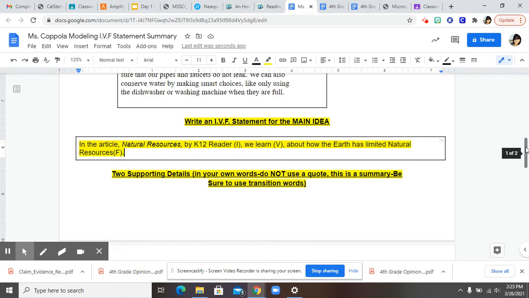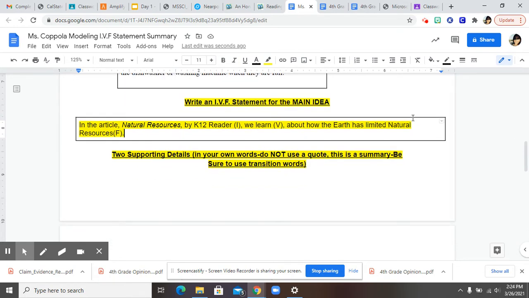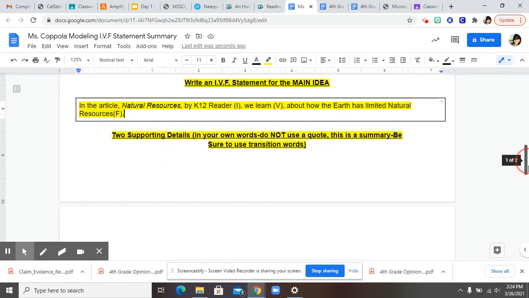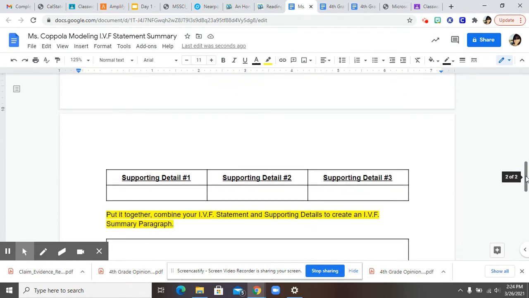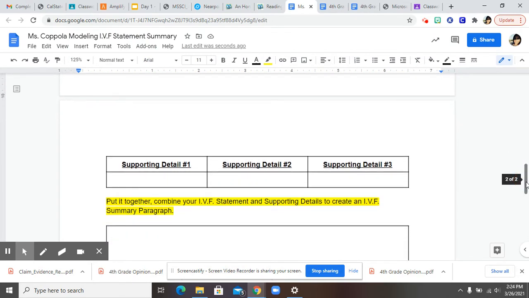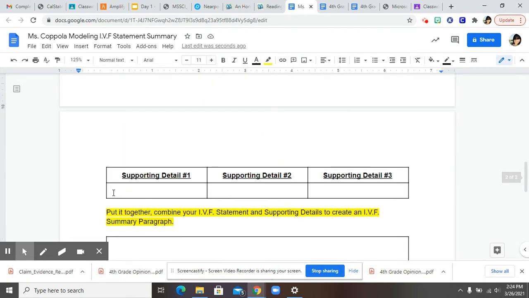Okay. And now, if this is what we said it was mainly about, we need to find some supporting details. I can't just say that it's what it was about. That would be an opinion. I need to make it an I.V.F statement, and by doing so, I'm going to use supporting details to support my claim. Okay, so we're going to use transition words to start it. So I'm going to put some sentence starters here. First, then,